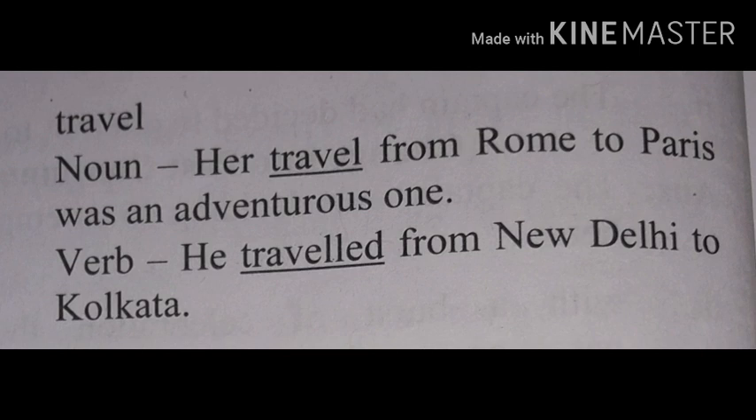Next word, travel, as a noun. Her travel from Rome to Paris was an adventurous one. Here, travel is used as a noun. Second, as a verb. He traveled from New Delhi to Kolkata. Here, the word traveled is used as a verb.